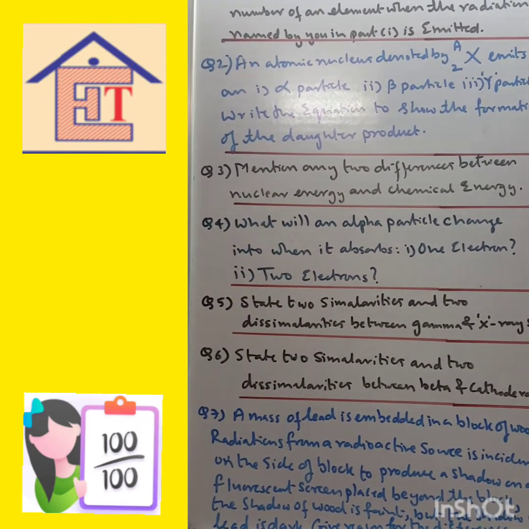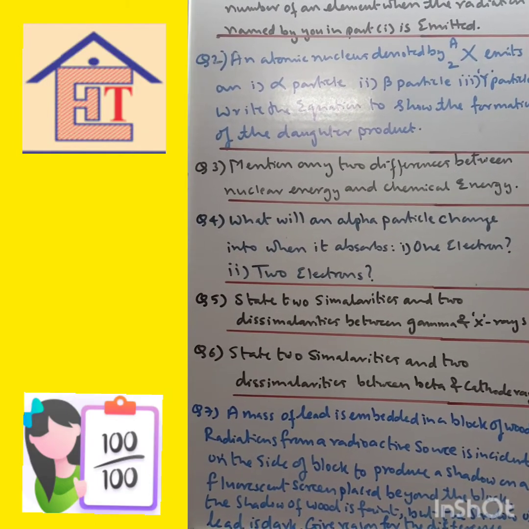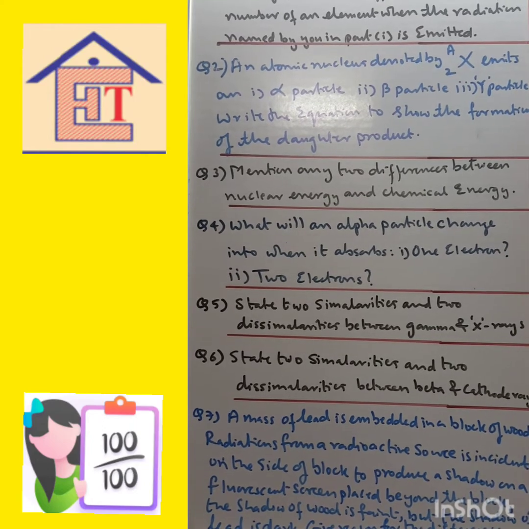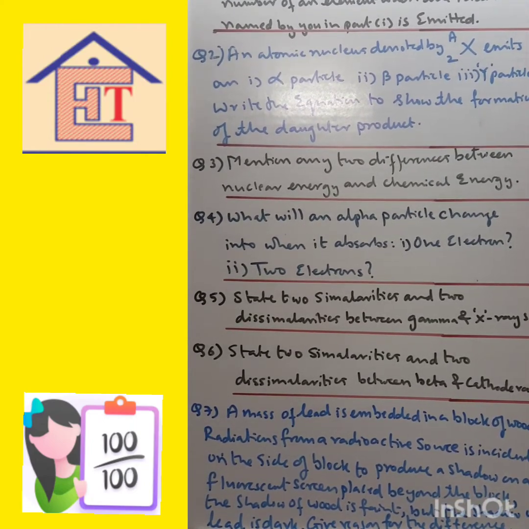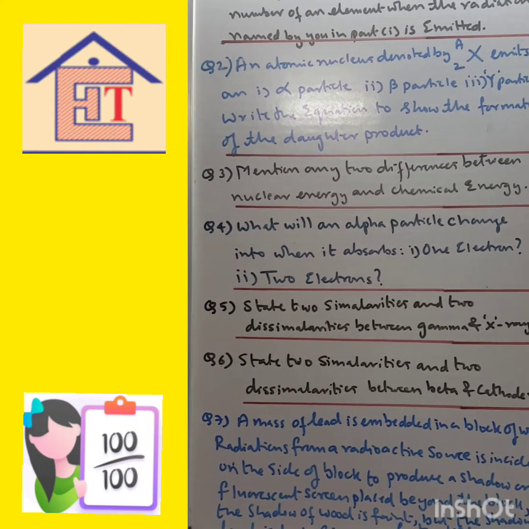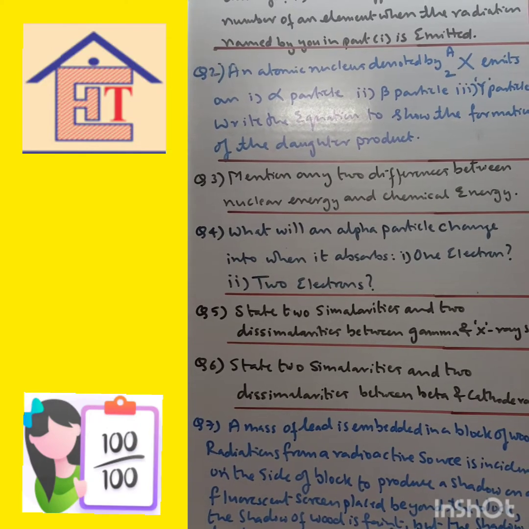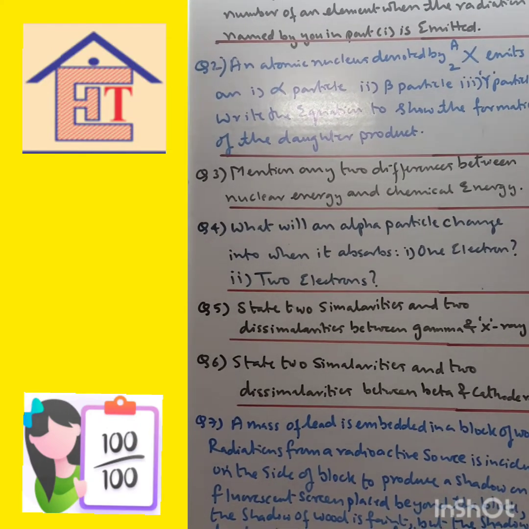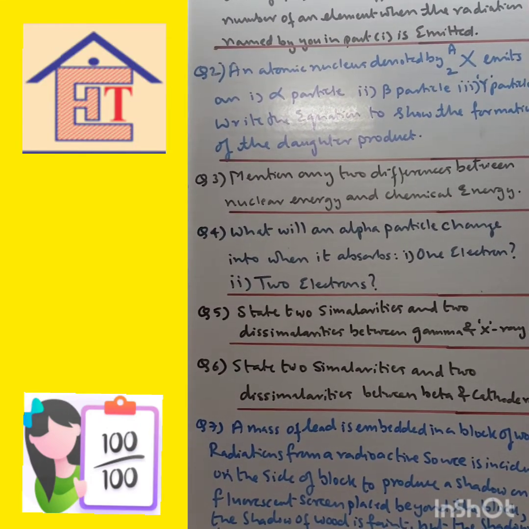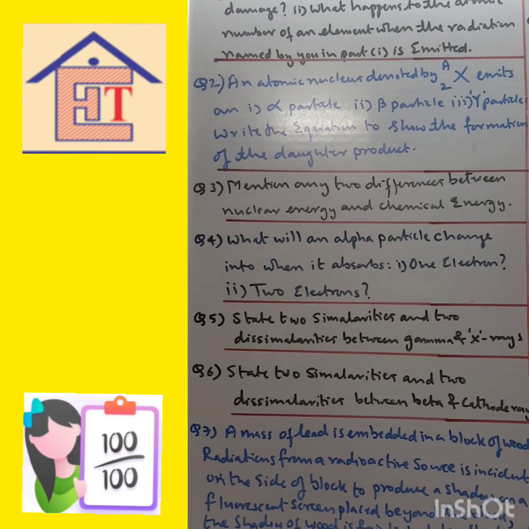Next, mention any two differences between nuclear energy and chemical energy. This also I have made you do. I have made you write the answers. So the first point is the release of nuclear energy is much greater than that of chemical energy for the same mass of the substance involved. Release of nuclear energy involves the nucleus of the atom, while release of chemical energy involves only the electrons in the outermost orbit of the atom.